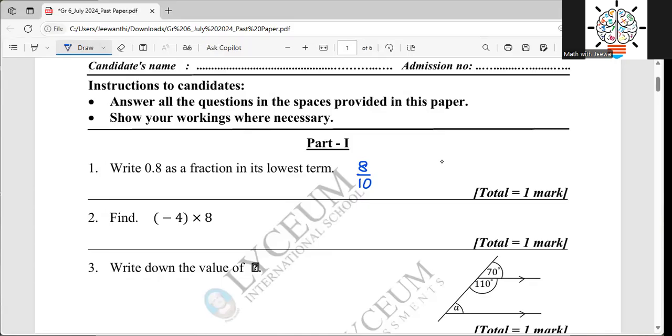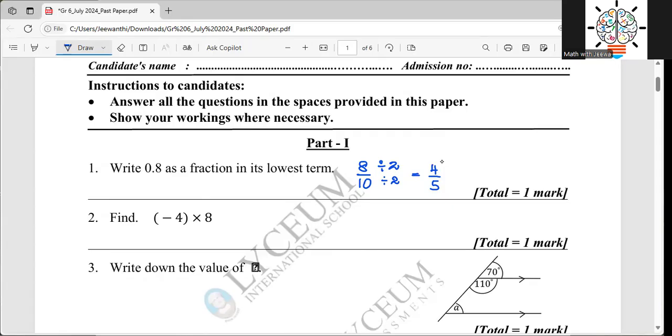So what is the number I'm going to select here? I divide this by 2 and I divide this also by 2. So then my answer will be 4 over 5. Right? So this is the answer. You can show the workings and you can get the answer like this.